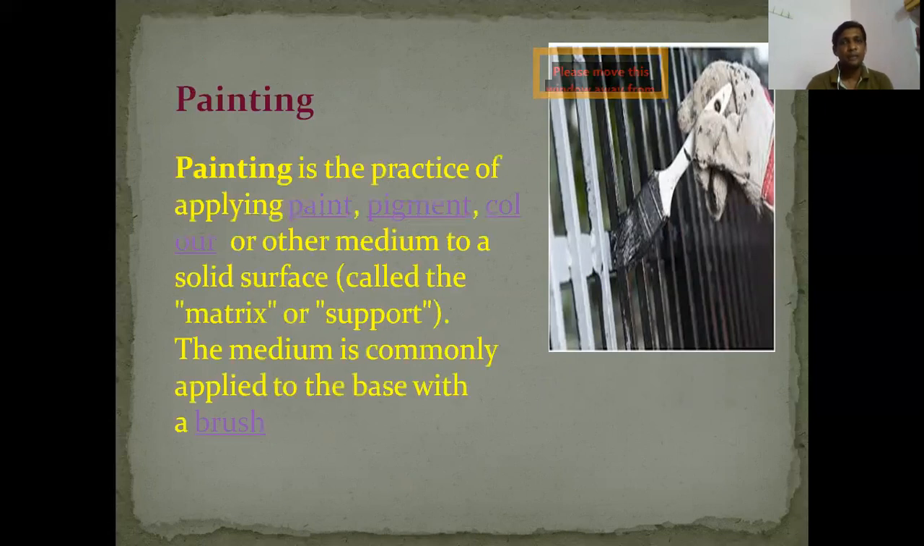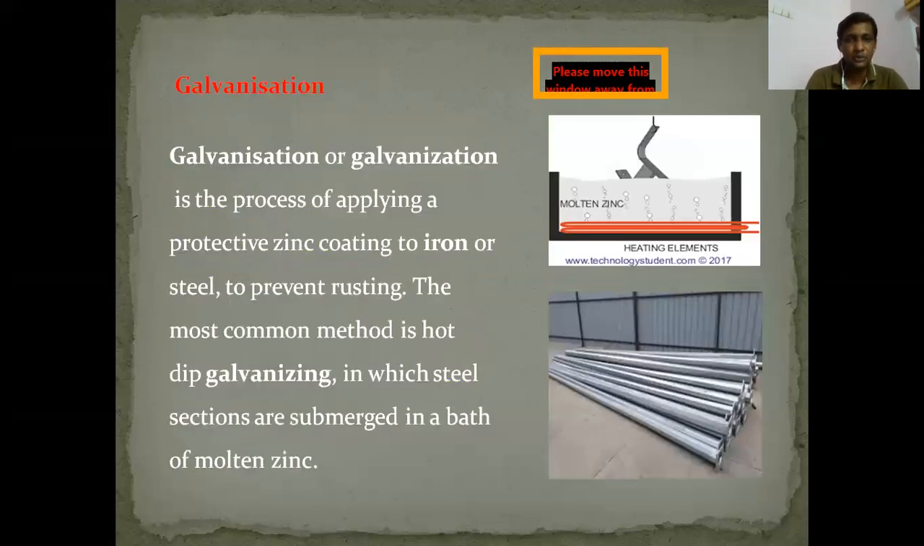So next is painting. You already know, painting is the practice of applying paint or pigment or color or another medium on a solid surface. That means we are applying some substance so as not to get rust. You are already familiar with painting. Why are we going to paint our gates? Not to get rust. Mainly we use painting with the help of a brush only.